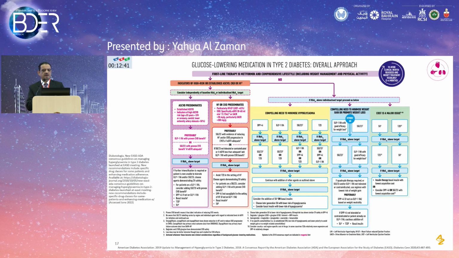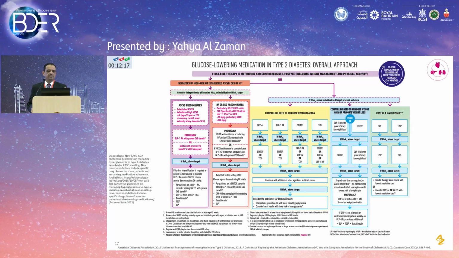These are the latest guidelines. Again, you can see everything changed except the lifestyle modification. Glucophage is still the first line. You have to do comprehensive lifestyle modification, and metformin still has a higher rank of usage. After that comes patient risk, cardiovascular risk assessment, whether established cardiovascular disease, chronic kidney disease, or heart failure.